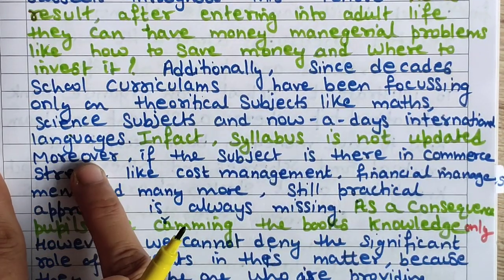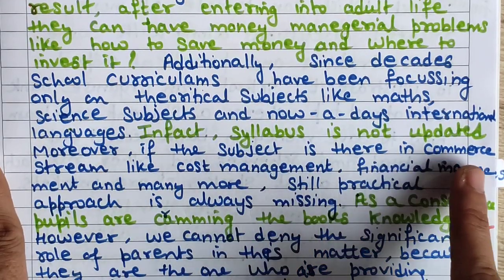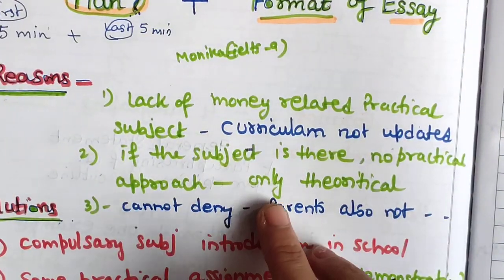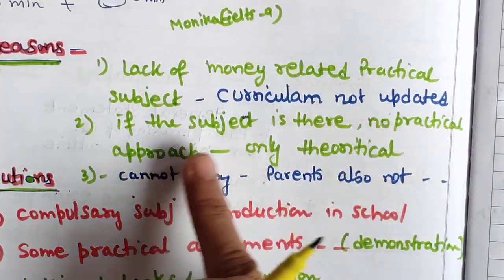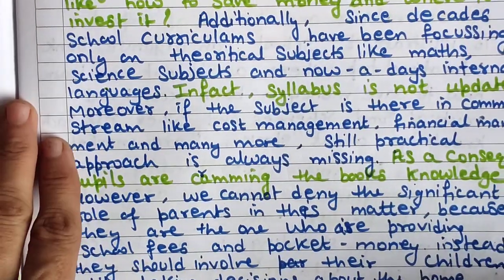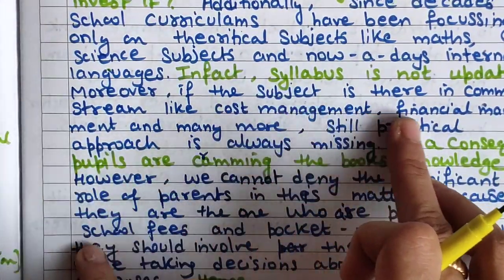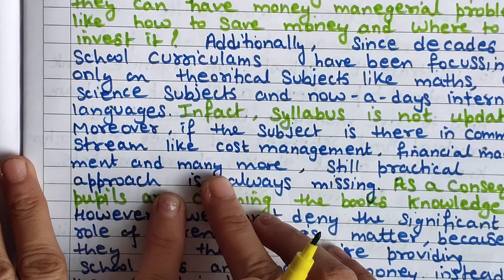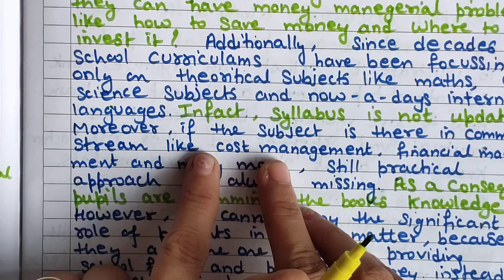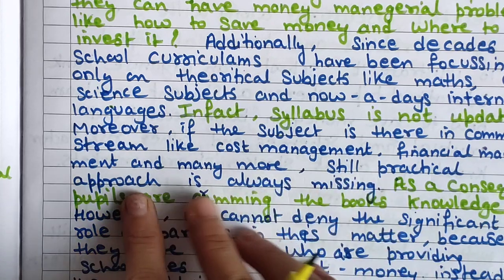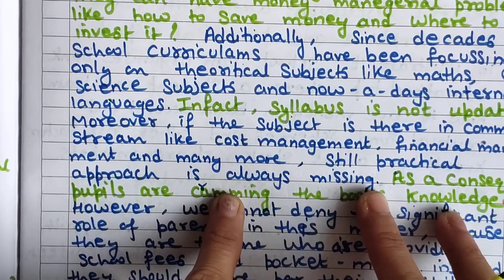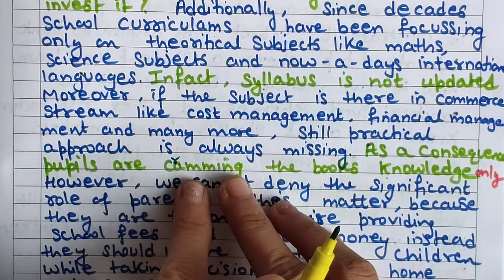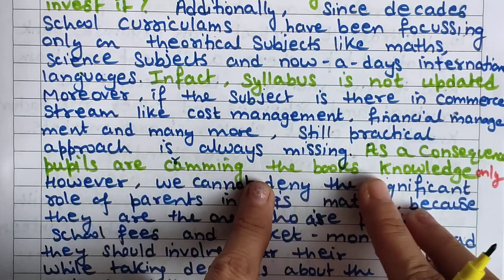Now coming next, moreover, if the subject is there in commerce stream. So you can see how I am explaining my points turn-wise. If the subject is there, no practical approach only. If the subject is there in commerce stream like cost management, financial management and many more, I am giving the example of these commerce streams. Still, practical approach is always missing from the school activities. You can add it. As a consequence, pupils are cramming or mugging the book's knowledge only.